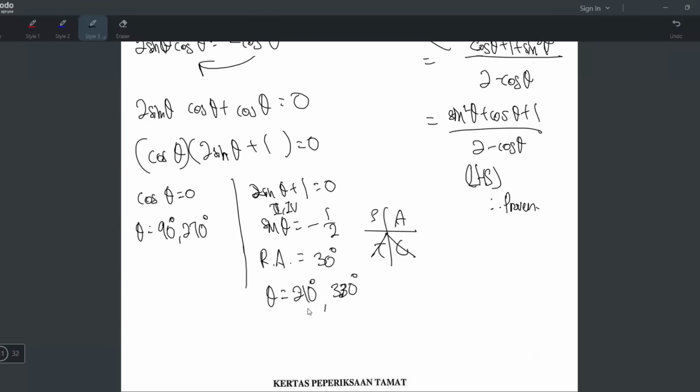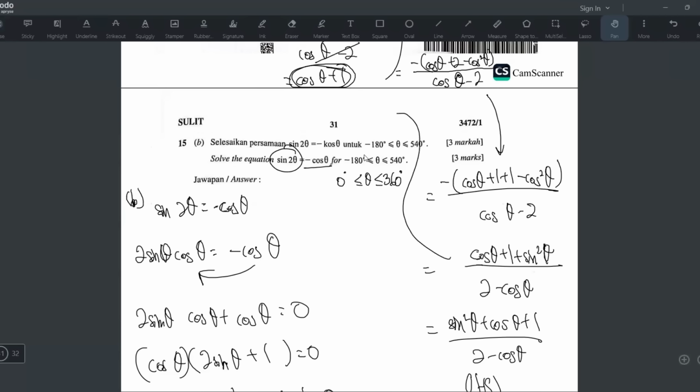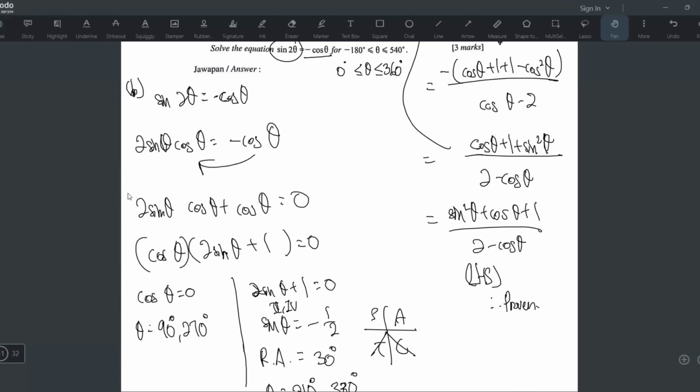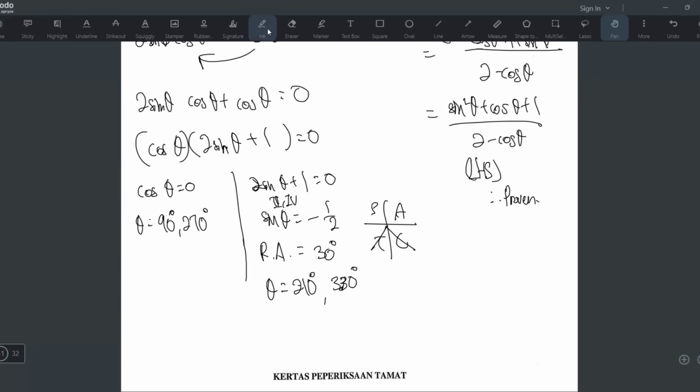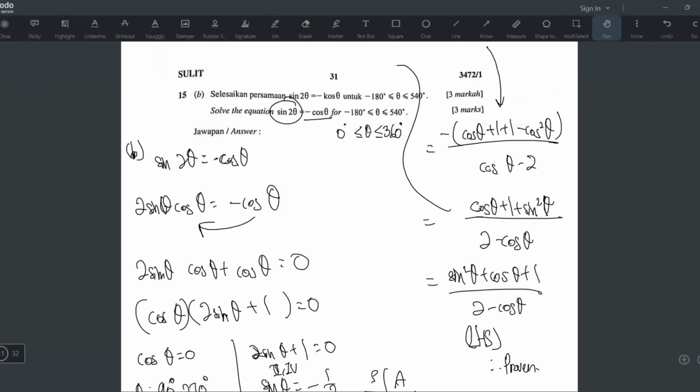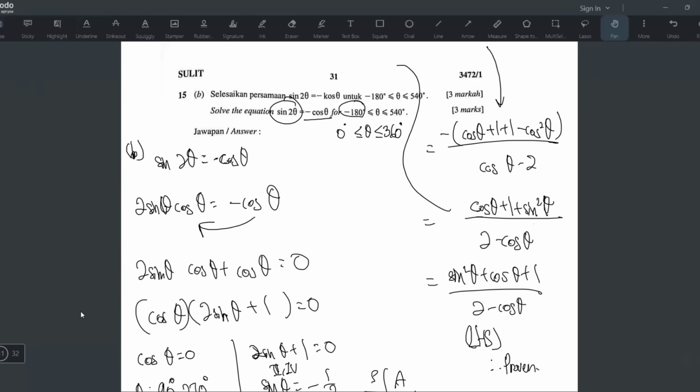Kalau dia tanya between 0 and 360. Tapi ini dia tanya negative 180 to 540. So that is the problem, right? It's okay, very easy. Instead of 0, they want to start from negative 180, right? And then the 360, they want to extend to 540, right? So let me tell you what I will do.